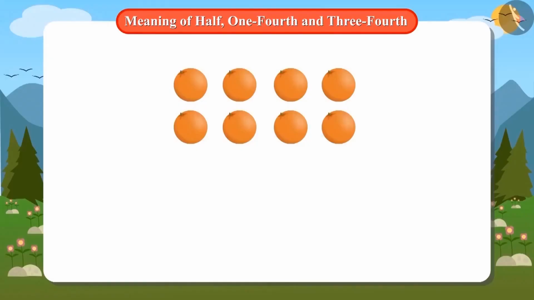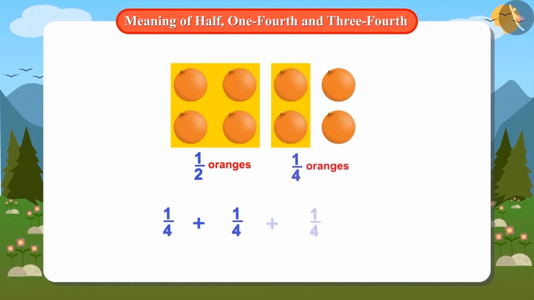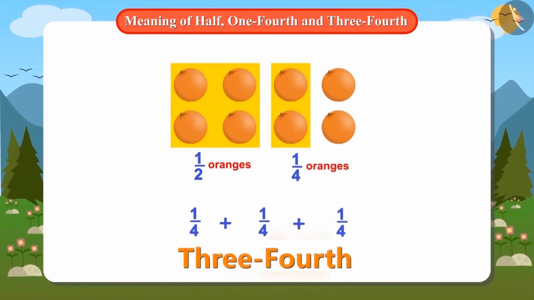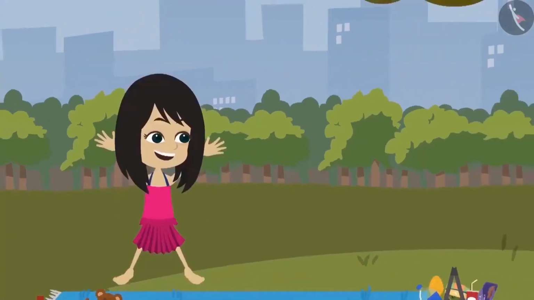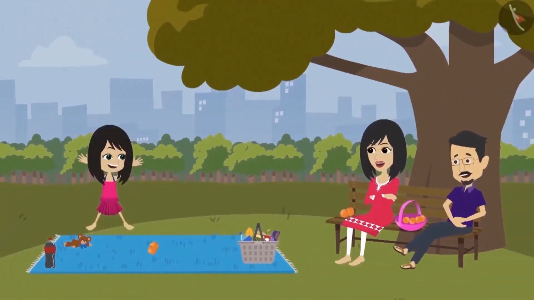See, we gave Papa half of the total oranges. If you divide this half also in half, you will get 2/4. Mummy already has a quarter of the total oranges. It means Mummy and Papa have 3/4. Now Neha is even happier because now she can add half and quarter objects.